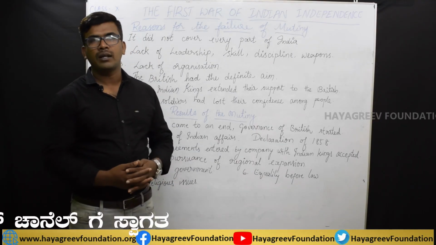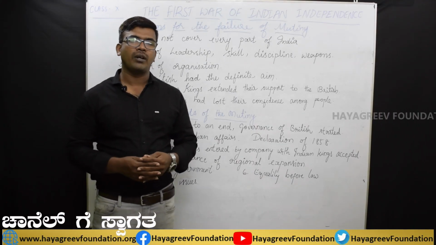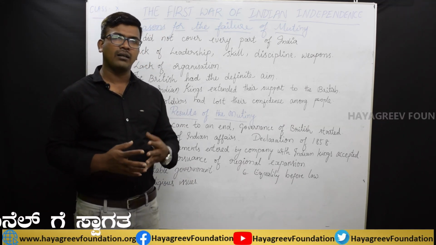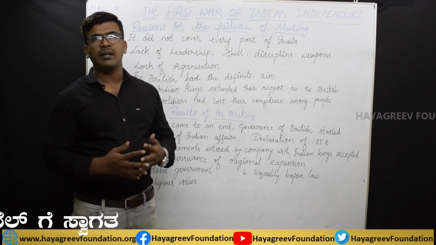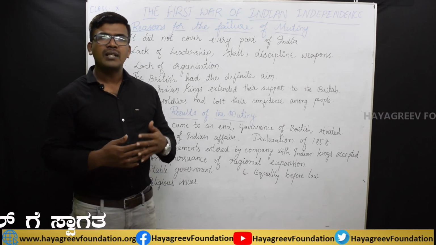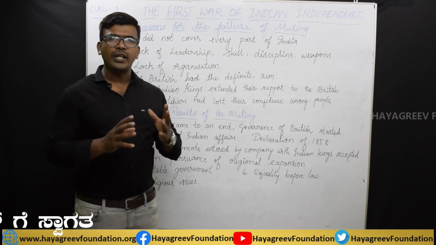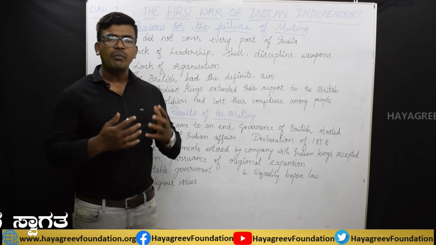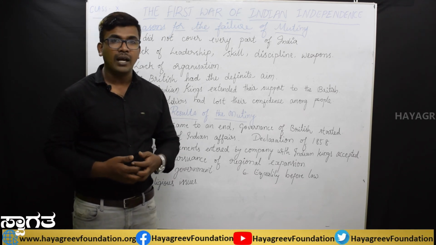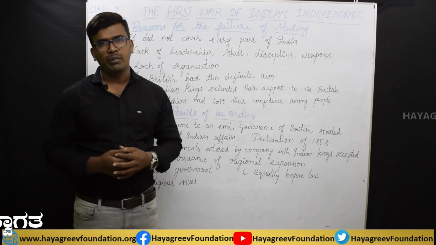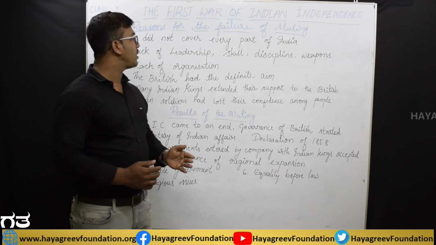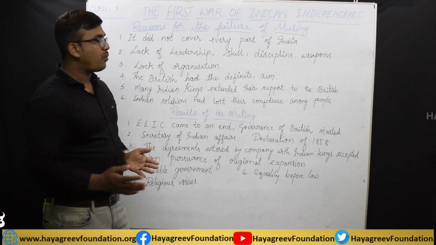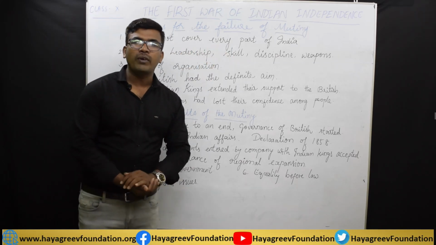Students, as we discussed, the revolt of 1857 or the mutiny of 1857 had spread in different parts of the country like Lucknow, Jhansi, Kanpur. In all these places it had spread. Even then, within a short time this revolt came to an end. What is the reason behind this? What made the British gain the upper hand during the first war of Indian independence? So about this, let us now discuss the reasons for the failure of the mutiny. The very first point is it did not cover every part of India.